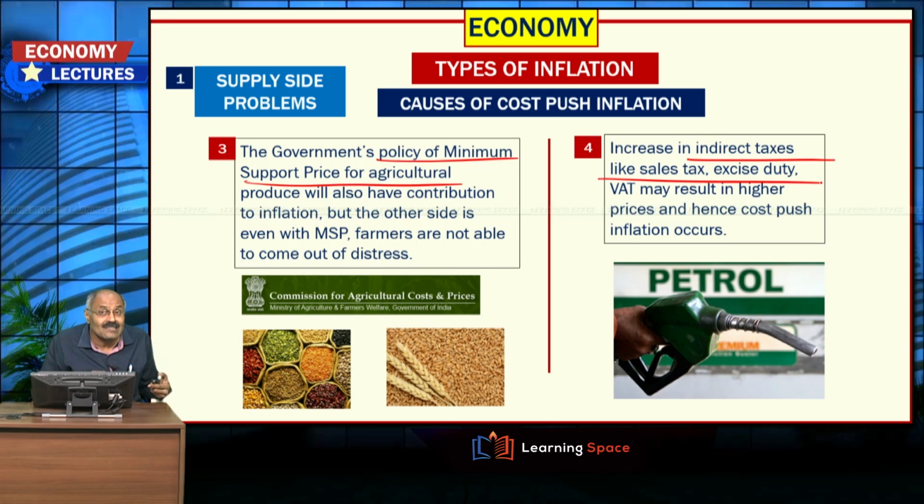Then increase in indirect taxes. When indirect taxes like sales tax, excise duty, value added tax are increased, then it may result in higher prices and hence cost push inflation can occur. Let us assume the government today increased the taxes on petroleum products, then it will lead to cost push inflation.